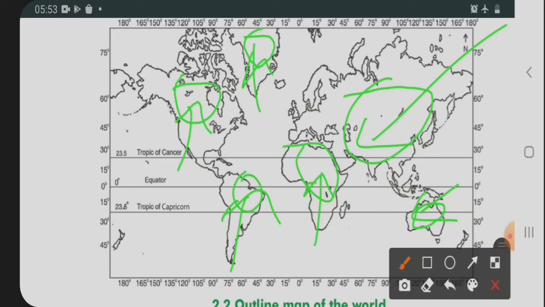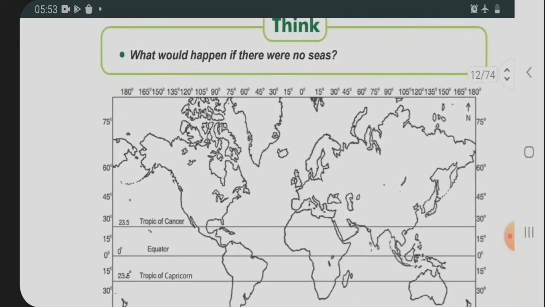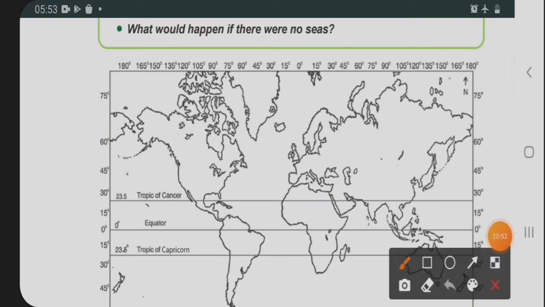Just before this we have seen that here one question is there, and in this question they are telling that actually we have different land, that is lithosphere. So we have this different land.